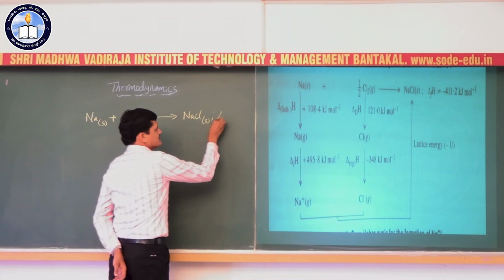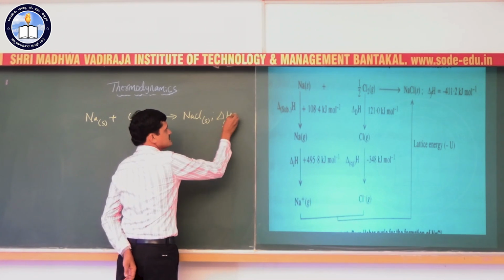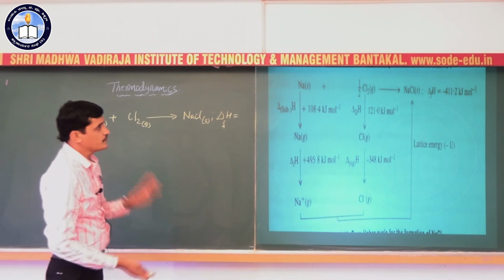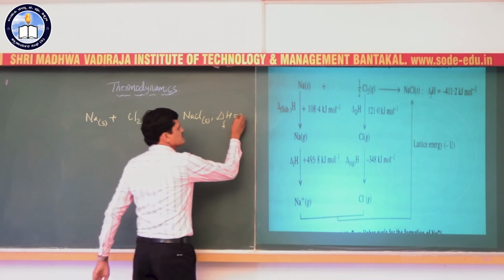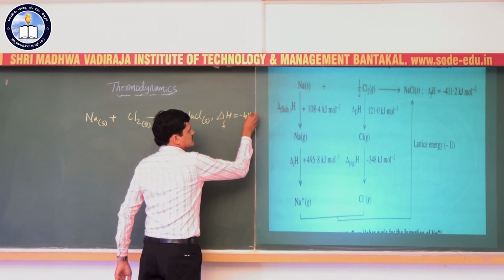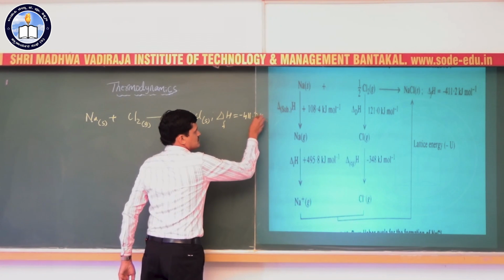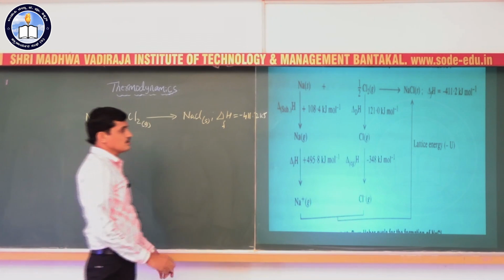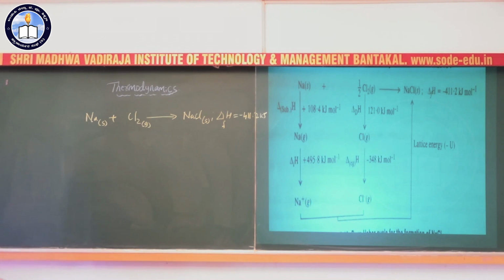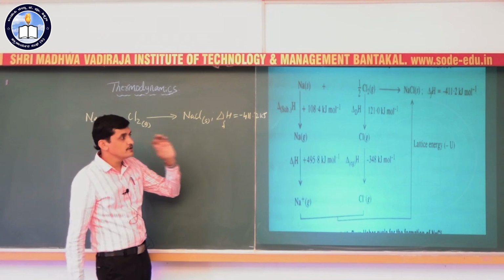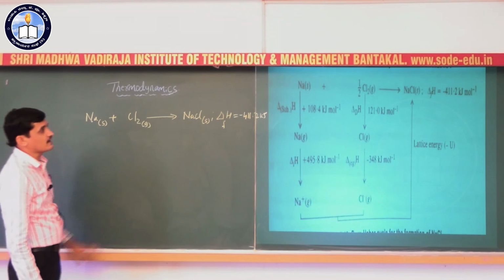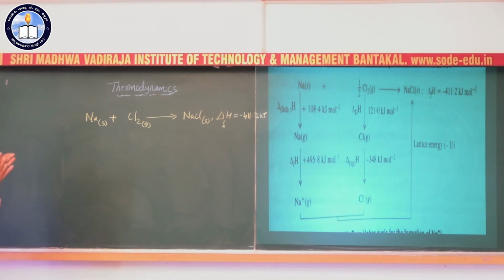The enthalpy of formation of NaCl is minus 411.2 kilojoule, which is given. From this, we have to calculate the lattice enthalpy of this particular substance using the Born-Haber cycle.